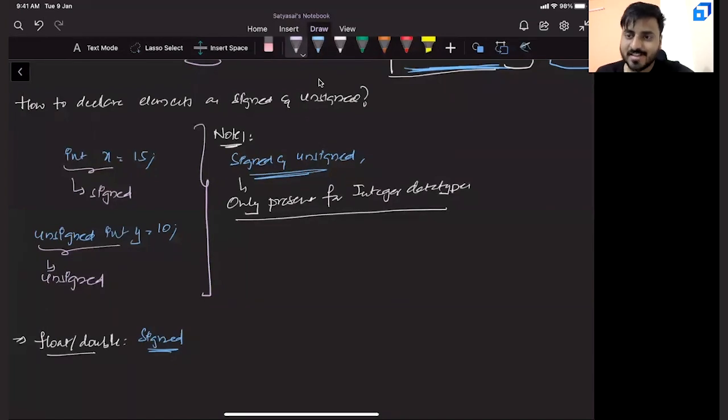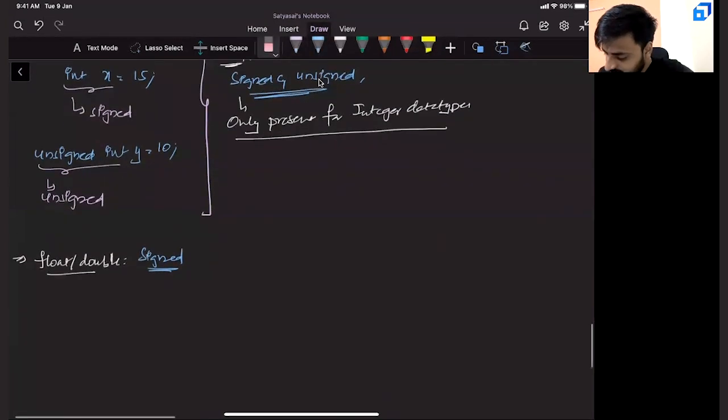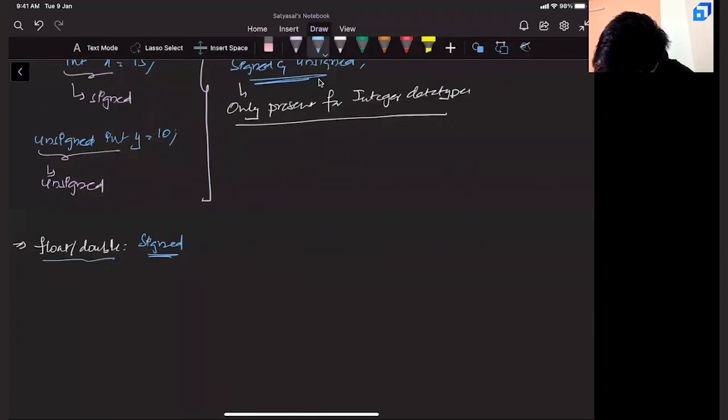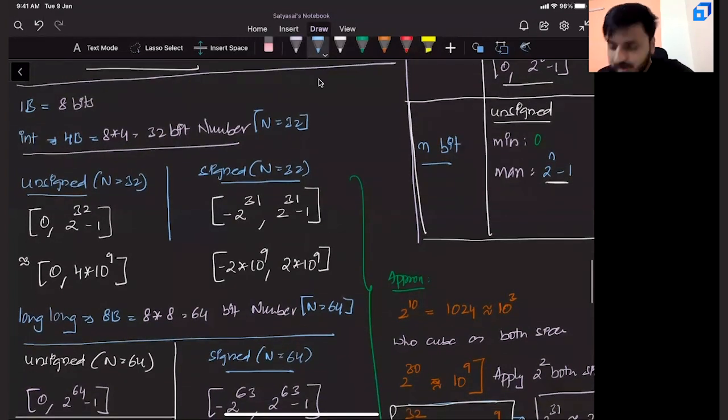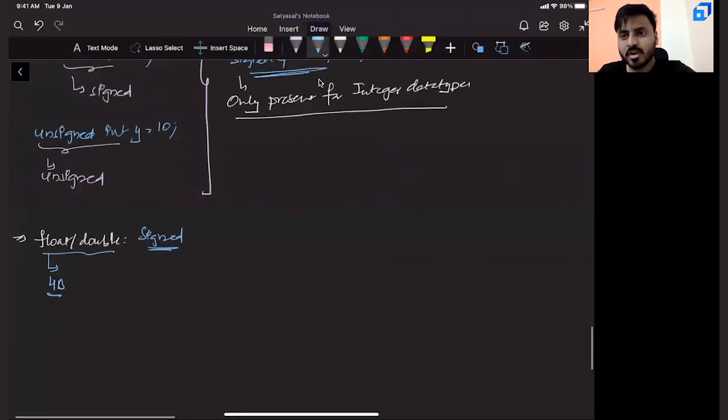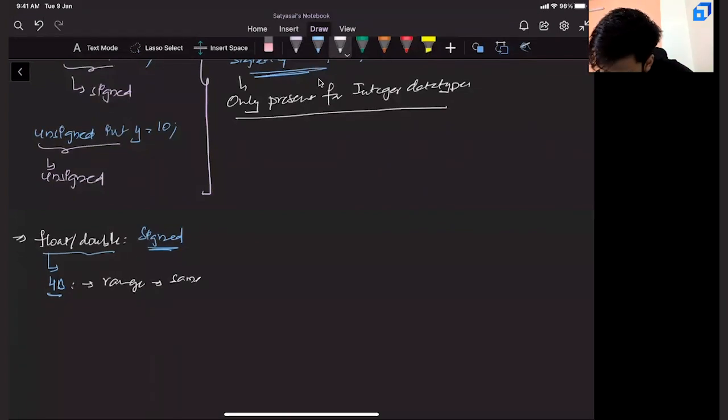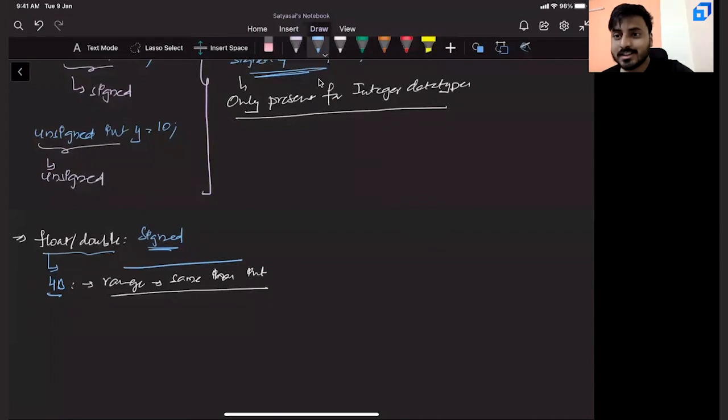Shall we close our session with one last small question? I know that you already patiently watched 20 minutes of this YouTube video. It is already above the top. One last question. What is the size of float? 4 bytes. What is the size of int? 4 bytes. If float is 4 bytes, that means what will be the range? Same as int, right? If both float and int have the same ranges, then why are we using float, sir? Are they having the same ranges?